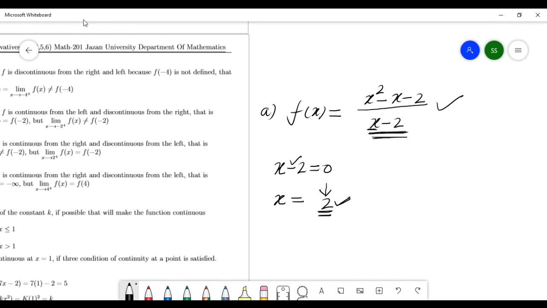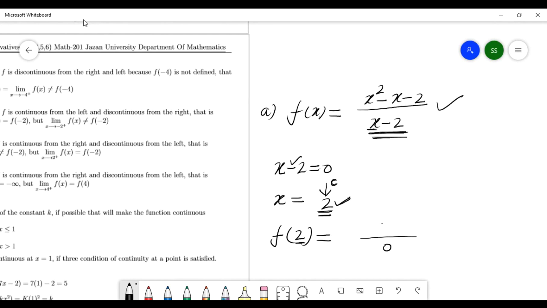It means the first condition fails. If you take x is 2, f of 2, what will happen? The denominator is 0. The numerator being any number is no problem, but the denominator is zero, so this function is not defined.